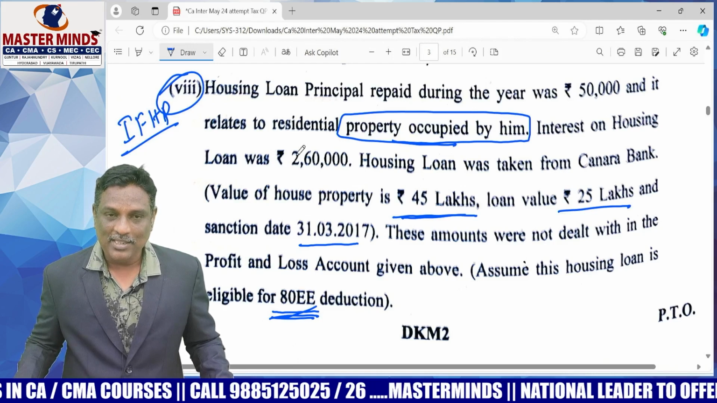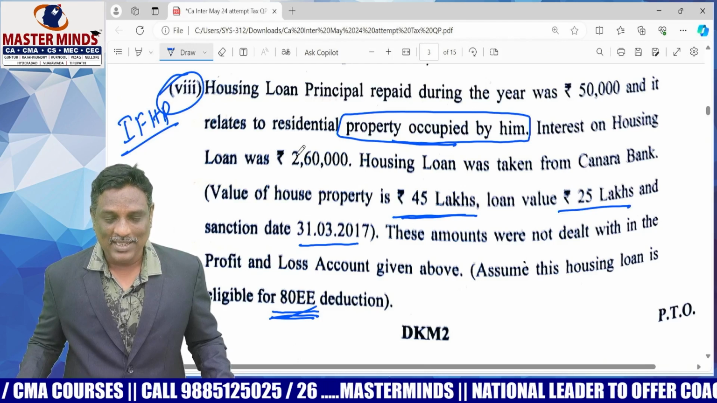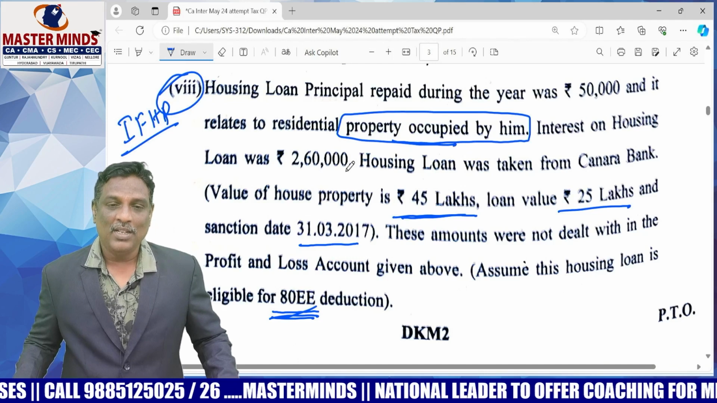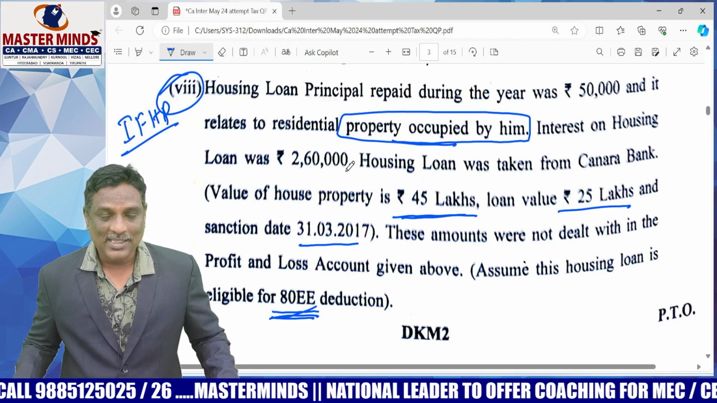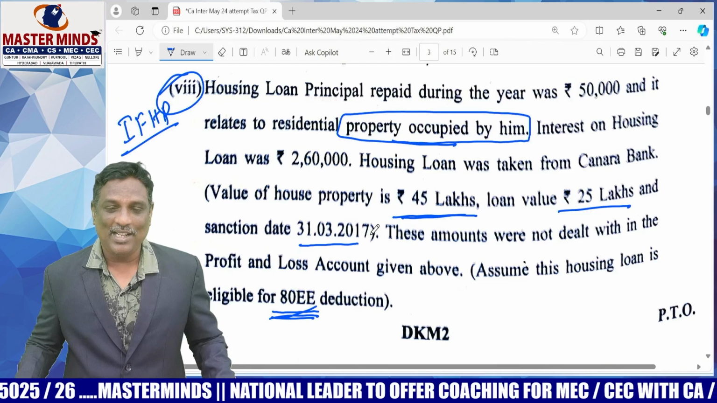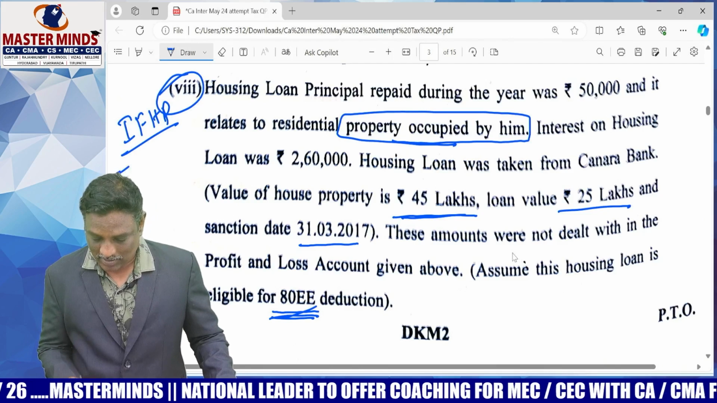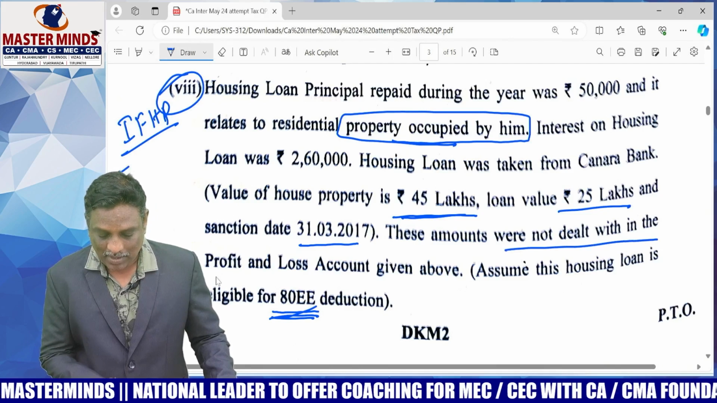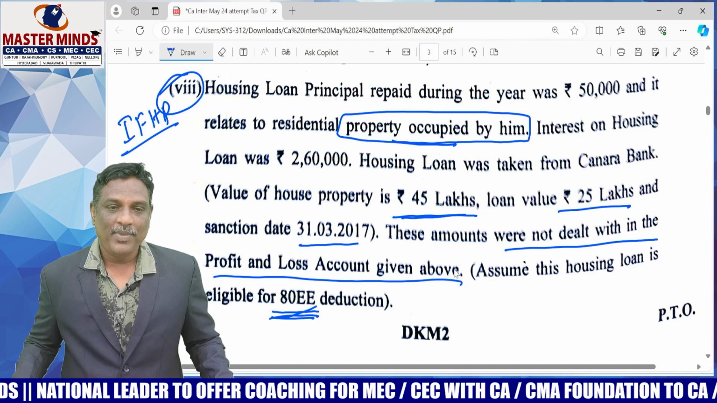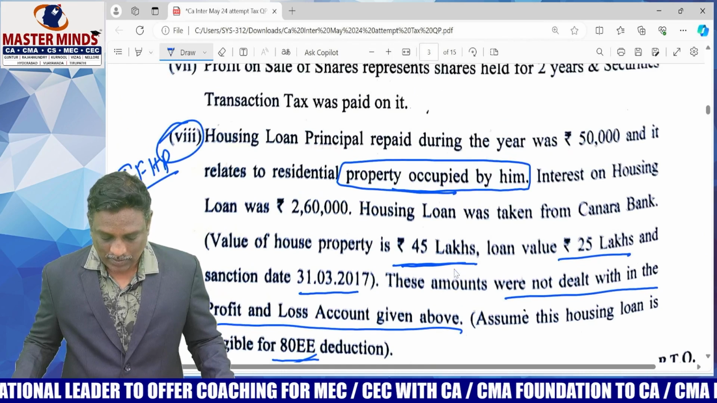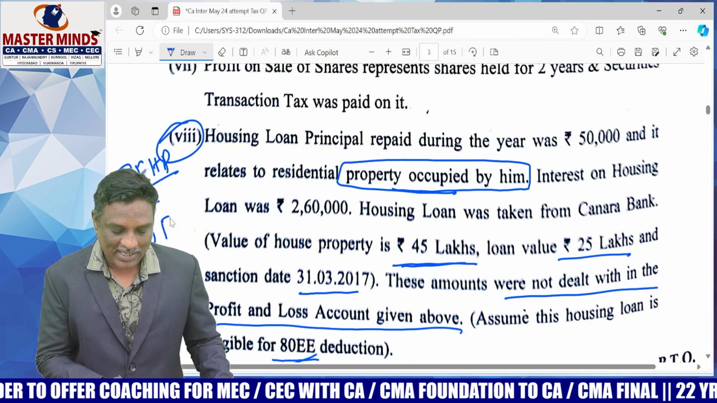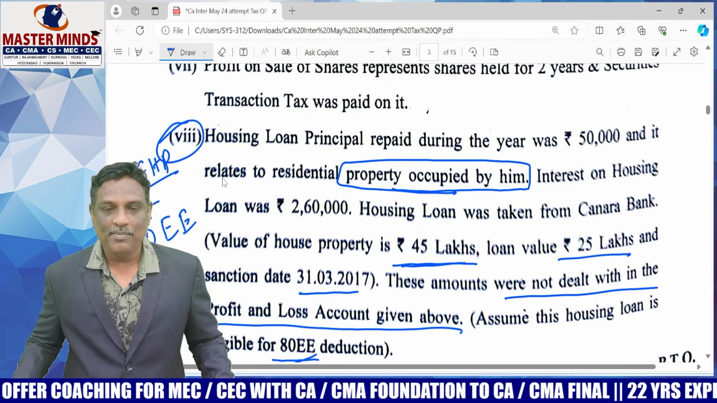Okay, simple adjustment. It's simply the house property head. The house was nowhere used for business or profession. Therefore, the house related expenses are not to be recorded in the above P&L account. Actually, he has not recorded them in the above P&L account. So we do not deal with them within the profit and loss account because the house is not used for business or profession. Okay, so house property head with chapter 6A deduction 80EE. That's it. Simple adjustment.